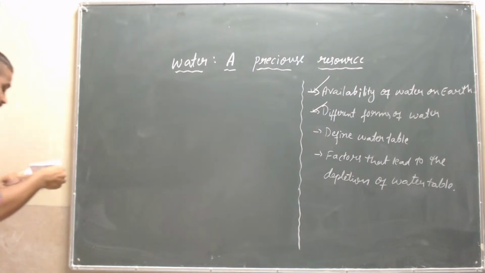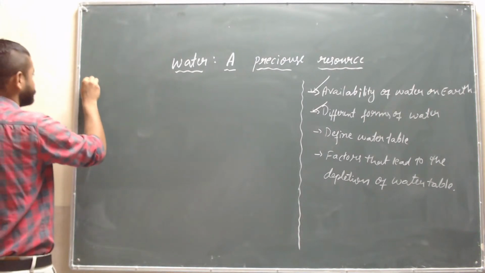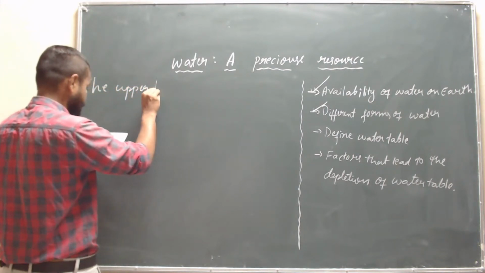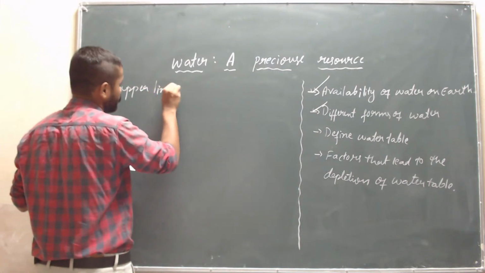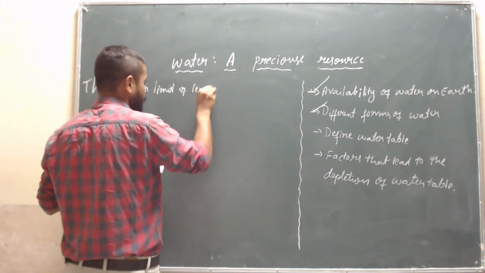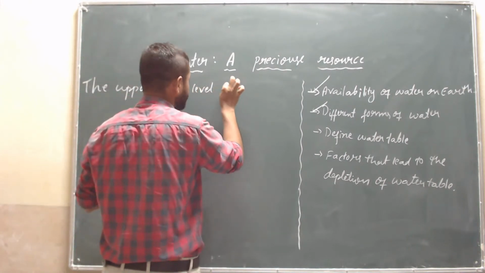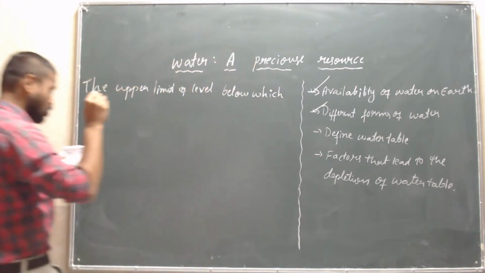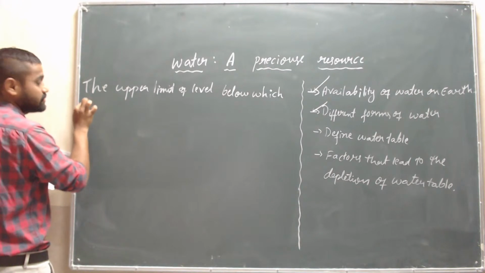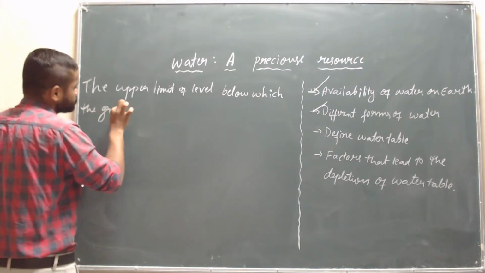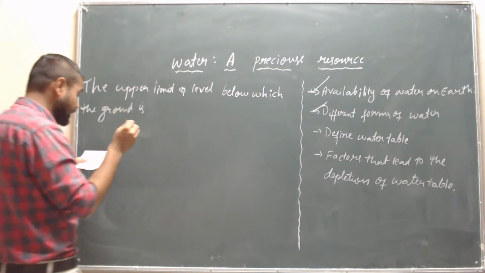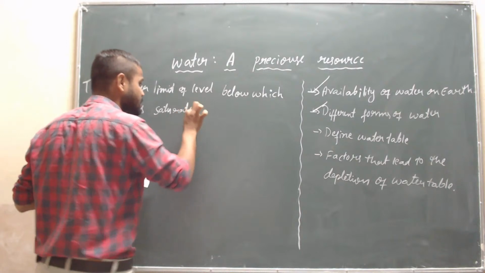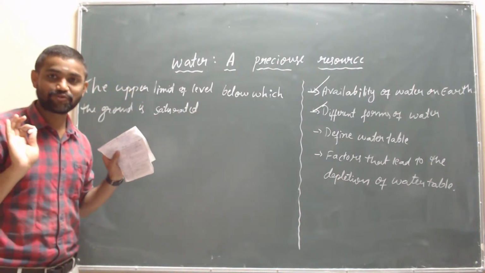The upper limit level below which the ground is saturated with water is called the water table.